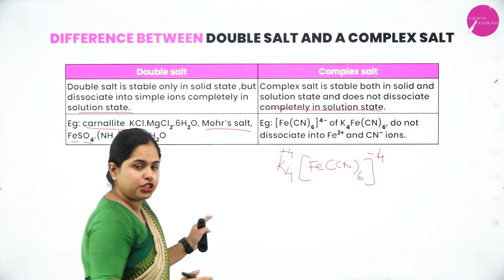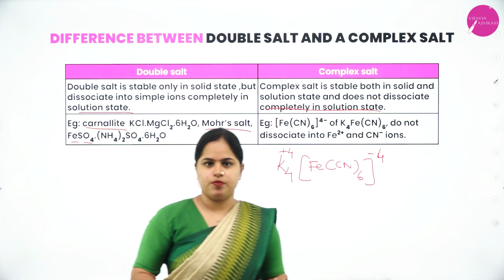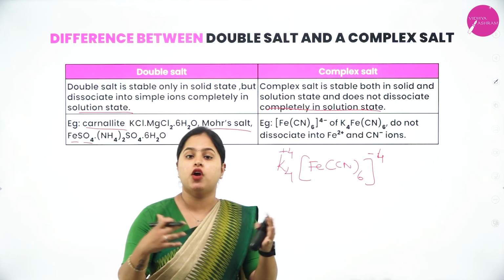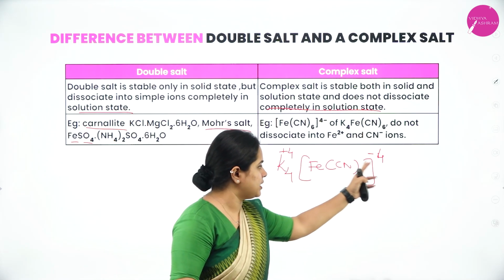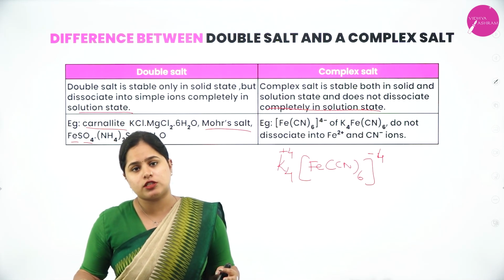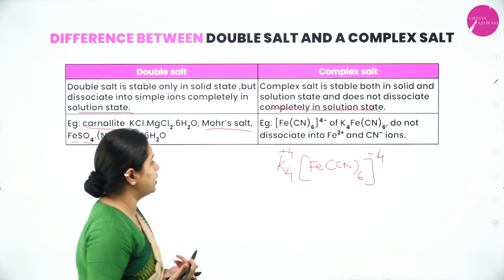So the potassium will be separated and [Fe(CN)6] will be separated. We can't get iron and CN minus ions separately. Whatever is present inside the square bracket will remain as it is. So complete dissociation of all the ions is not possible in a complex salt or coordination compound.